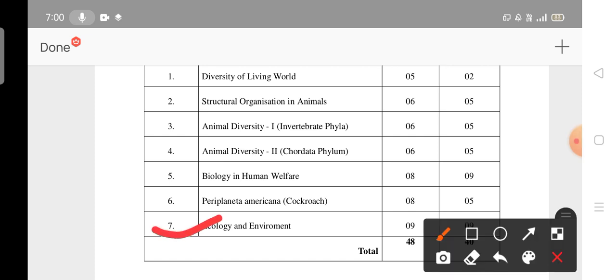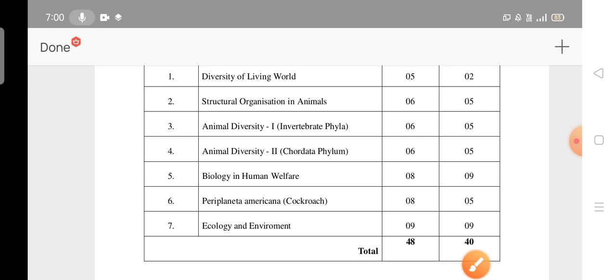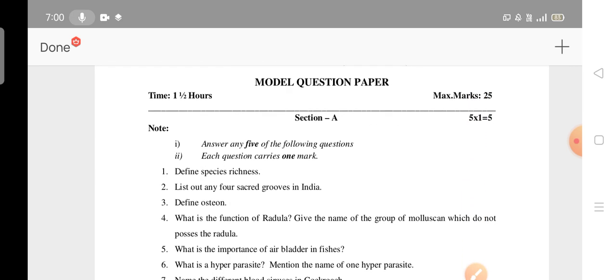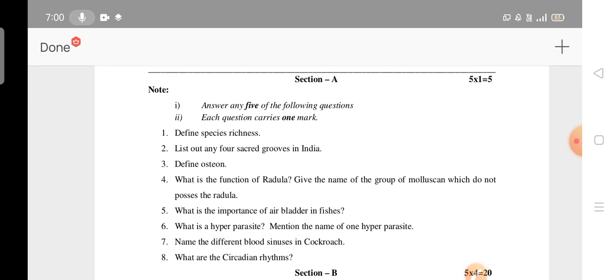So here, 9 marks weightage, the 5th unit will have 9 marks weightage, and again you have to give equal preference to the second, third, as well as the 6th, which is already deleted. No need to read this one and all. Okay, so this is the question paper prepared for 40 marks, but you have to attempt 25 marks. Pass marks will be 10 marks. It's clear. So this is a model question paper for you people.